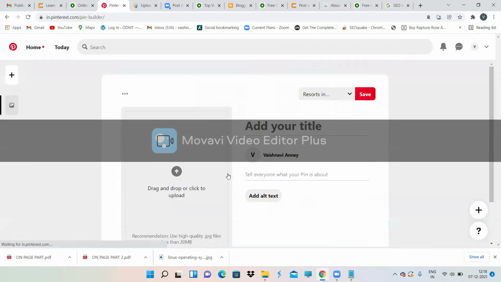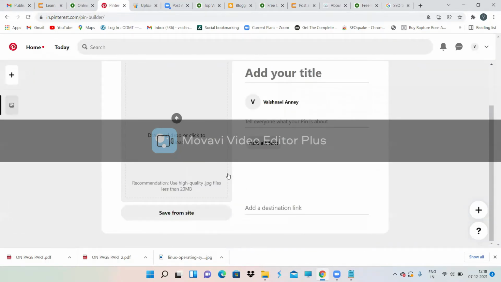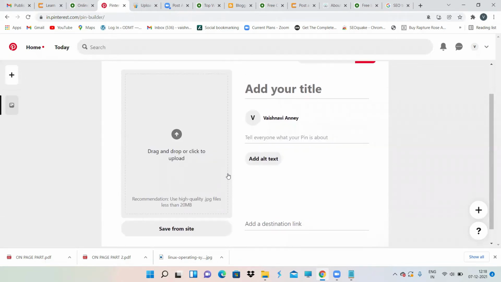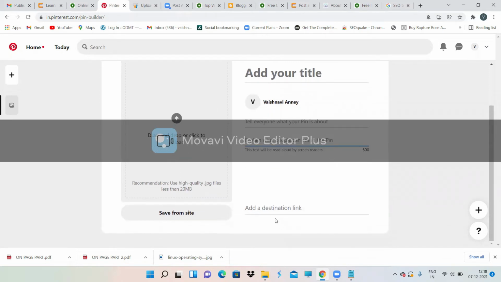Now click on create a pin. You have already created a board. After that, you are just creating a pin and you're pinning that content to that particular board. Add some title, add some description, give an alt text, that means give a particular keyword, so that for that keyword you'll be ranking on SERP. Upload some image and add a destination link. This destination link will become your backlink.